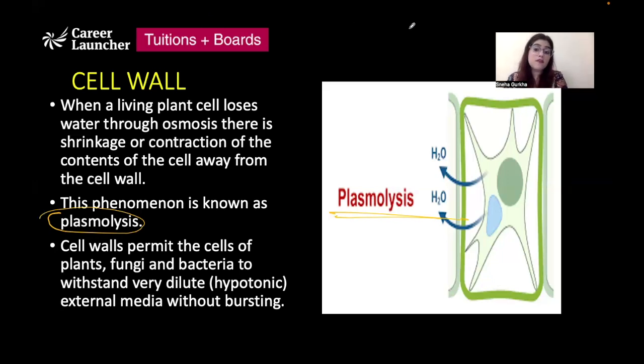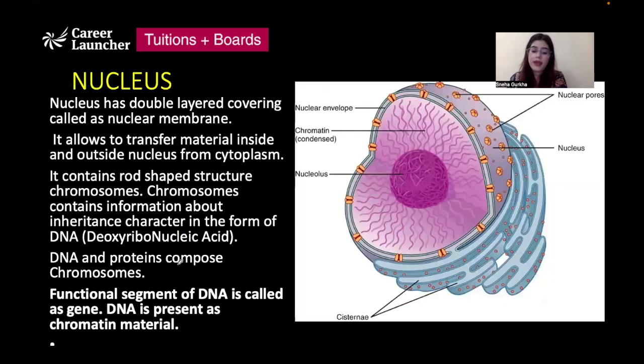But what happens in case of plant cells or bacterial cells or fungus is there will be swelling of the cell, yes, and because cell wall is present, cell wall is going to apply an equal force. So even though the cell is going to swell up, it will not burst. If we keep a plant cell or a bacterial cell in a hypotonic solution, it is going to swell up, but the cell wall is going to prevent it from bursting, right?